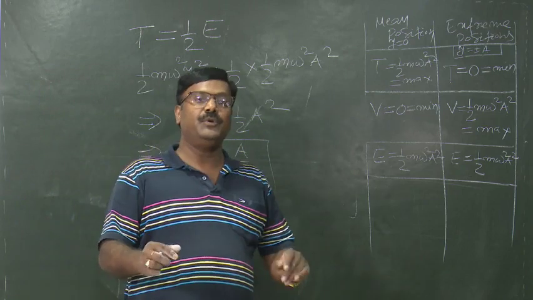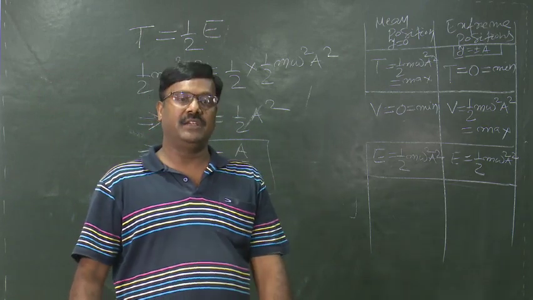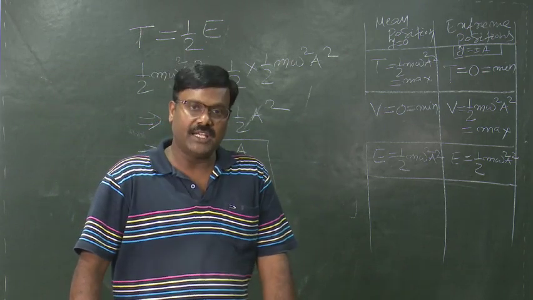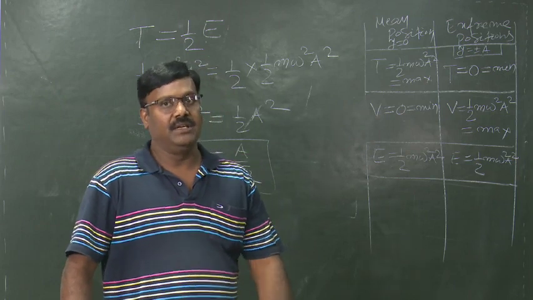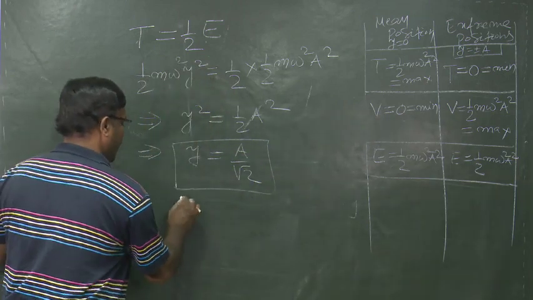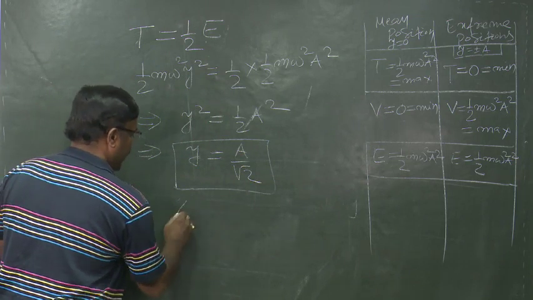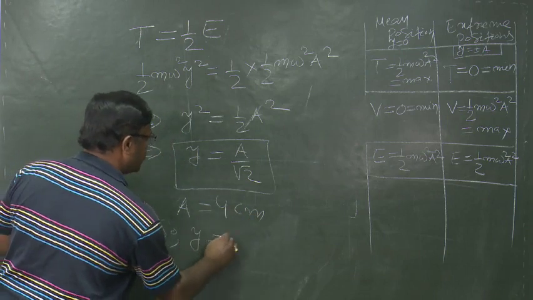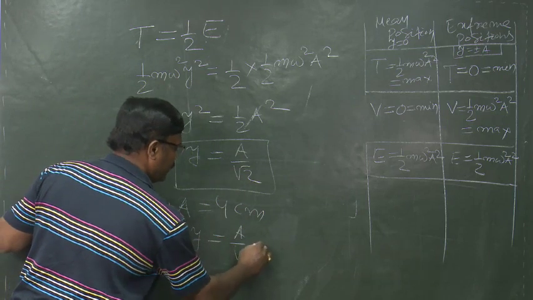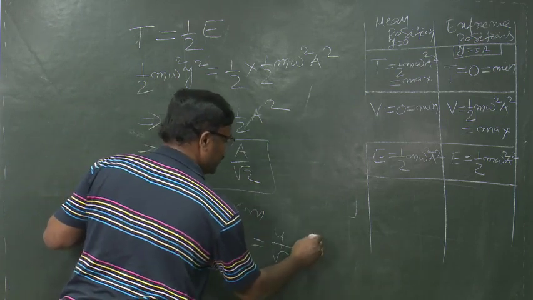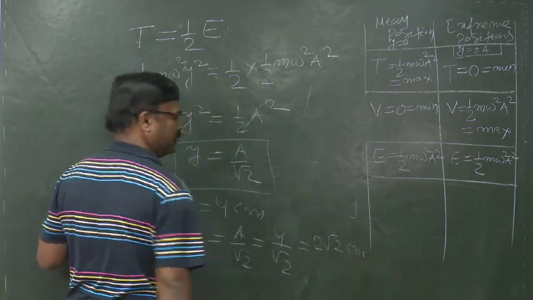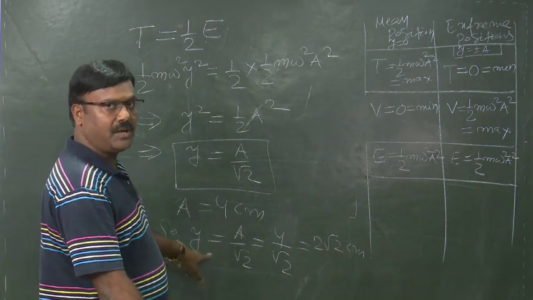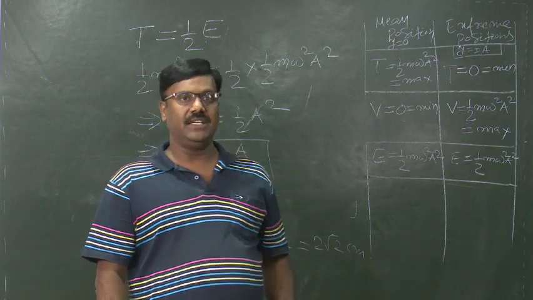For example, if we are given the amplitude of oscillation as 4 centimeter, at what point from the mean position is the total energy half kinetic and half potential? Now we can calculate this by putting a equal to 4 centimeter. So y will be how much? a by root 2, which is equal to 4 by root 2, which is equal to 2 root 2 centimeter. So if the amplitude is 4 centimeter, then at a displacement of 2 root 2 centimeter, the total energy is half kinetic and half potential.